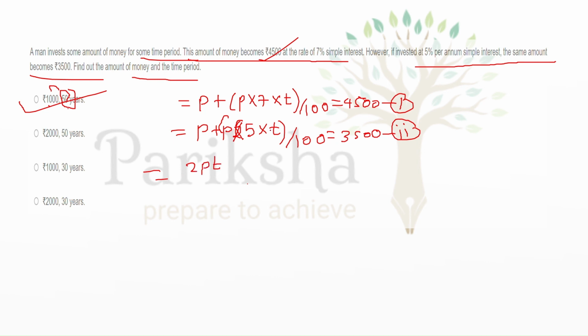7PT minus 5PT, so it will be something around 2PT upon 100, equal to, this will come around 1000, which says PT equals 50,000.